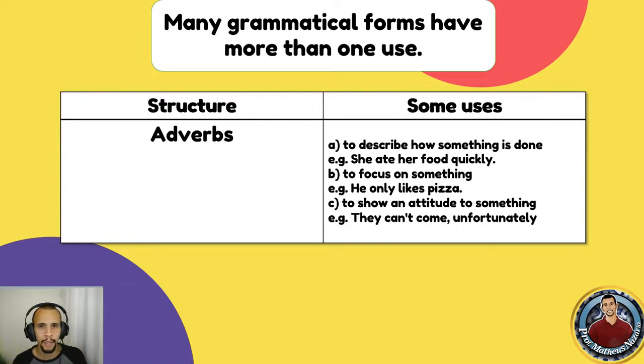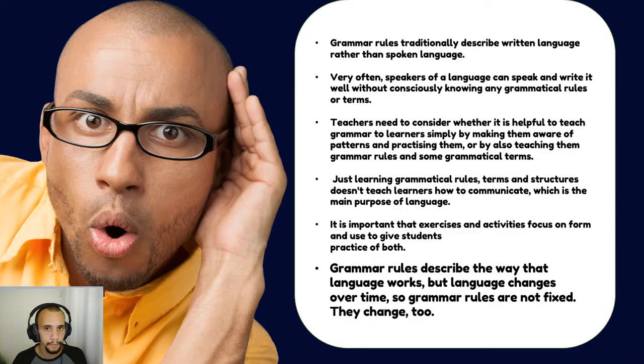As for adverbs, to describe how something is done, to focus on something, or to show an attitude to something. For instance, they can't come, unfortunately. So I'm showing my attitude. So it's important for you when answering TKT questions to take a look at the semantic part of it. So how the word is acting in a sentence, not only the word by itself, but in a sentence.